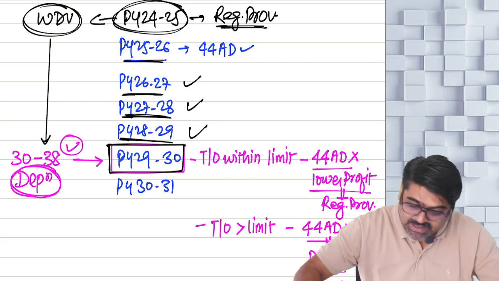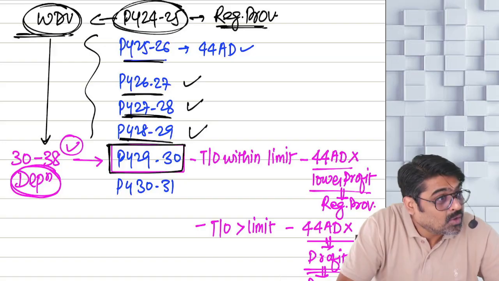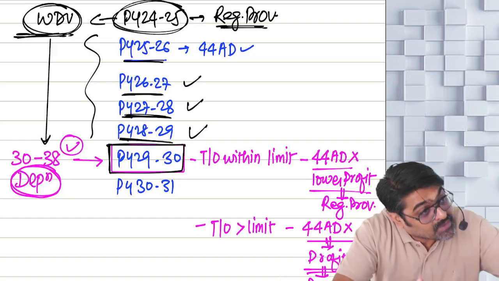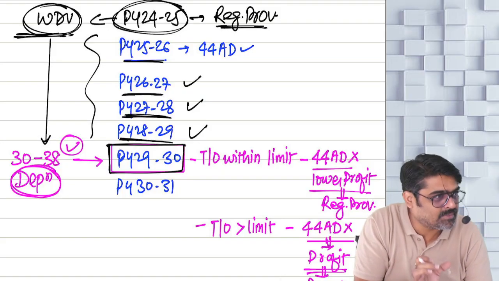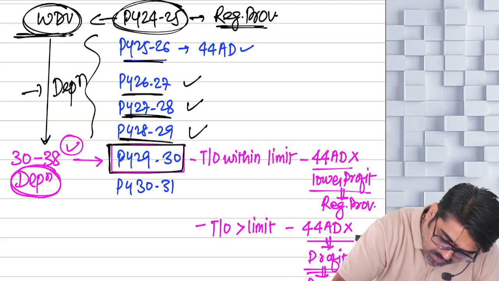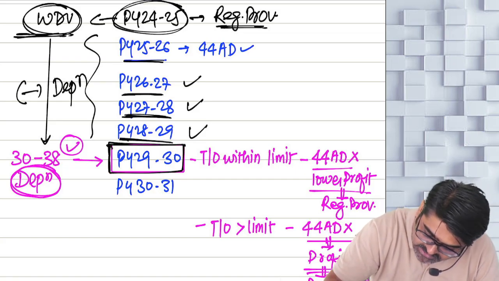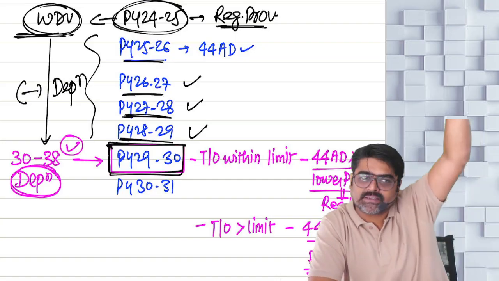The depreciation for these years will be reduced out of the original WDV, and after reducing that depreciation, whatever WDV is remaining, on that you are going to calculate what?